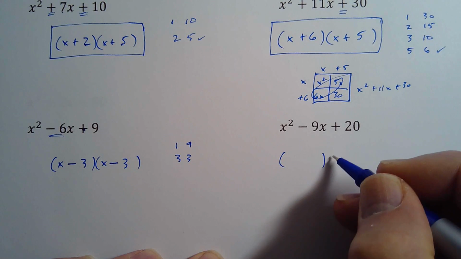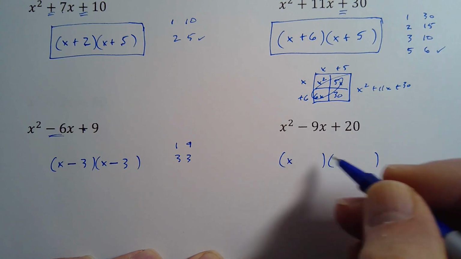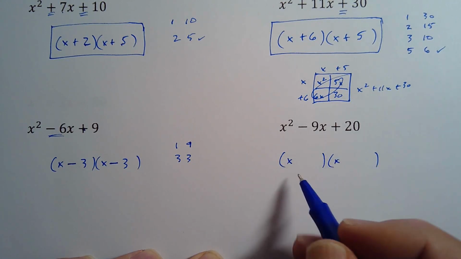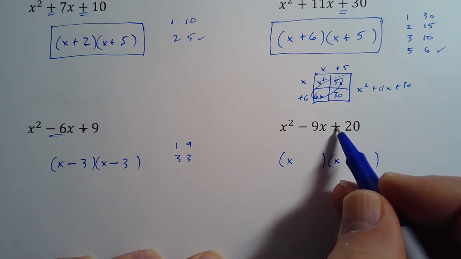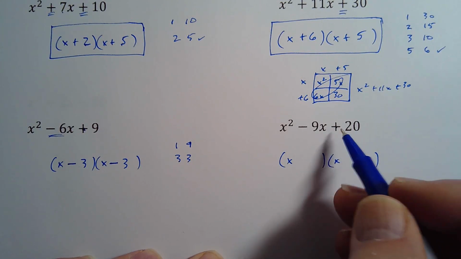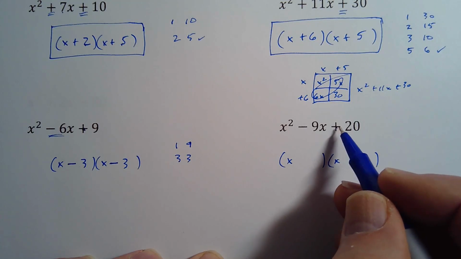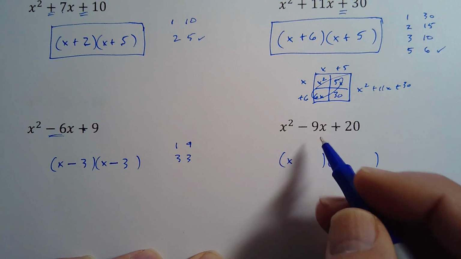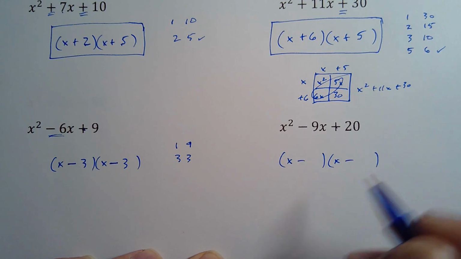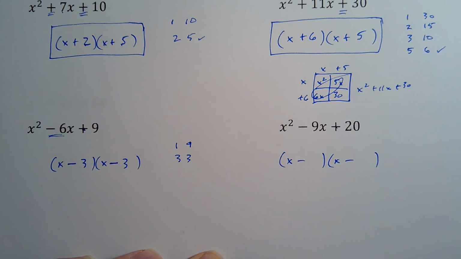Alright. So hopefully you started out with 2 sets of parentheses. X is in there. And now this sign is positive on my 20. My last term is positive. That tells me both signs are the same. And what are they the same of? They're the same as the middle sign. So these are both going to be x minus terms.